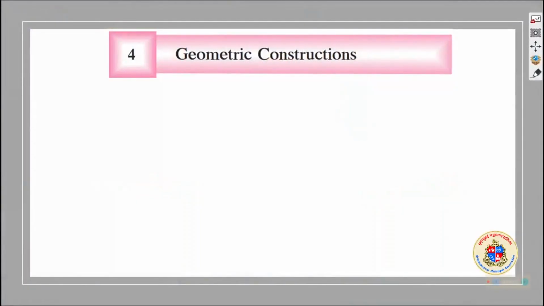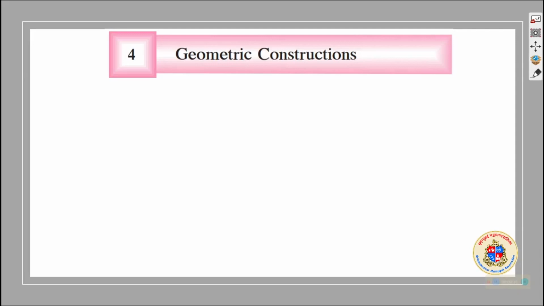Dear students, we are getting into a new chapter, geometric constructions. Constructions are an important part of our studies. Construction study is very important in the construction of small and big things in and around us, in future and now. So geometric construction is a very important chapter in that respect, where we are learning the fundamentals of construction of things with the help of accuracy in geometry.